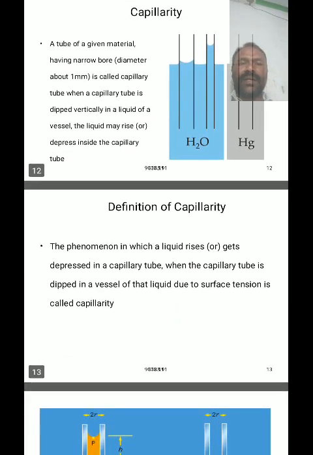A glass tube with a very fine bore, whose inner diameter is in millimeters, is called a capillary tube. The tube is made of glass or plastic, with a very fine clean bore, and open at both ends, and is called a capillary tube.